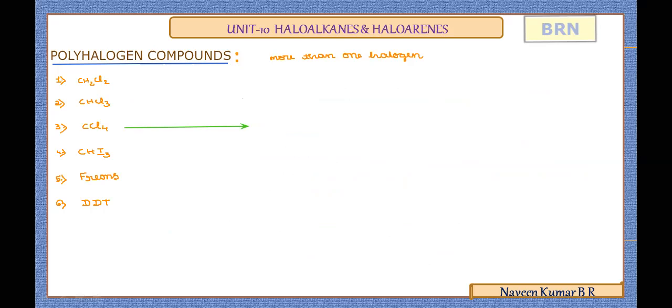It is CCl4, carbon tetrachloride. Again, carbon tetrachloride is a very important organic solvent, CCl4, where the 4 hydrogens of methane are replaced by chlorine atoms.